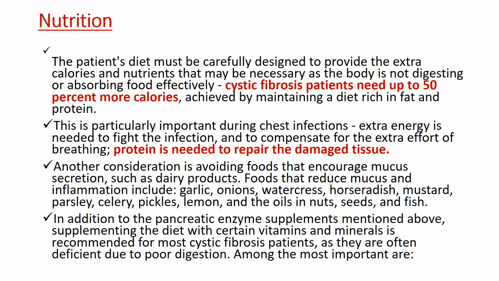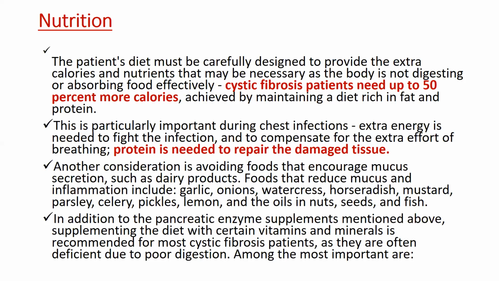Generally, a cystic fibrosis patient needs 50% more calories. So you have to advise the patient a diet rich in fat and protein. Okay, particularly important during chest infection. So extra energy is needed to fight the infection. So protein is needed to repair the damaged tissue.